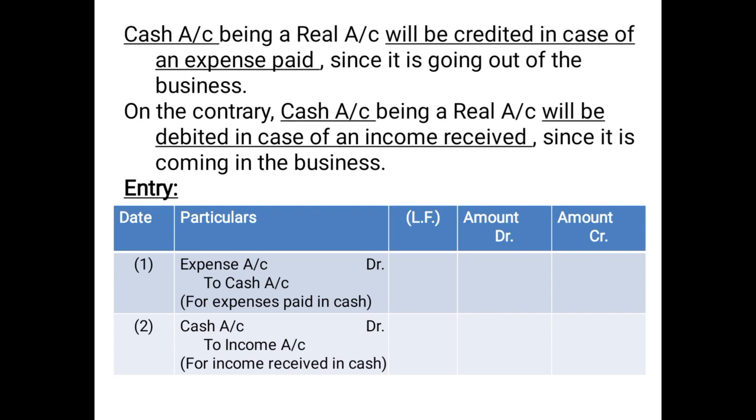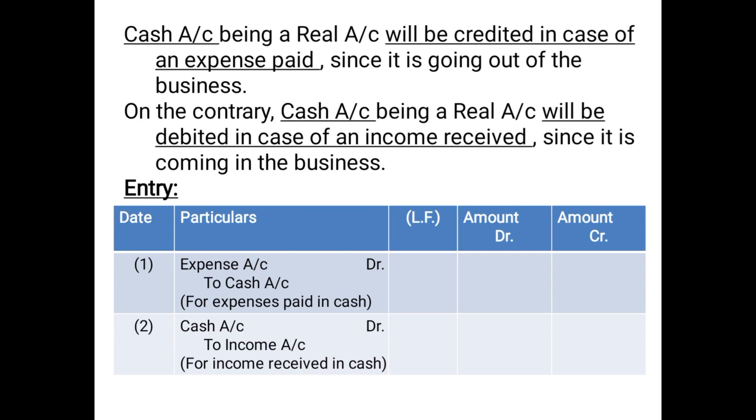As you can see the entries here, children, format of journal. The first entry is for expenses paid and the second entry is for income received. In the date column, I have written the serial number because date was not given here. So for expenses paid, we know that cash account will always be credited. So the entry will be formed as expenses account debited, because expenses carry a debit balance. Here the name of expense will be specified. If it is rent paid, then rent account debited. If it is salary paid, salary account debited. If it is wages paid, wages account debited, and so on, to cash account.